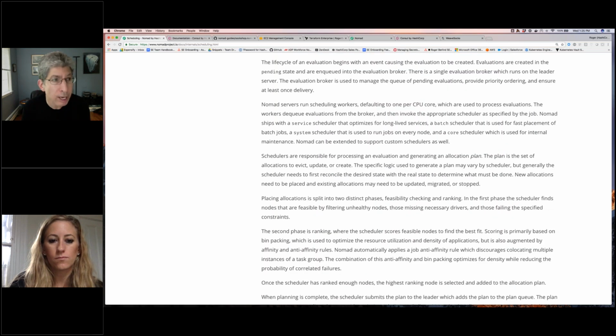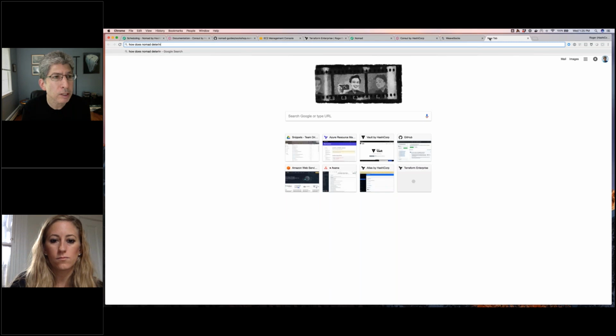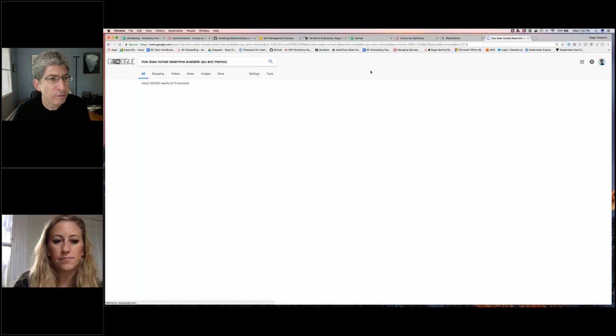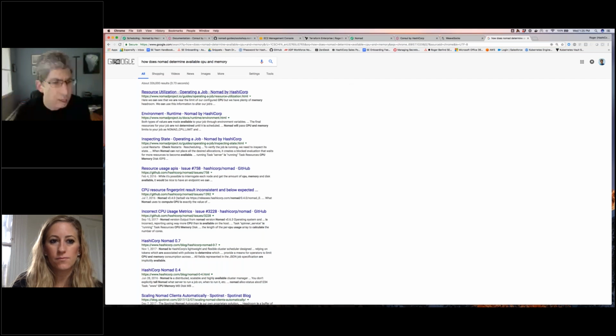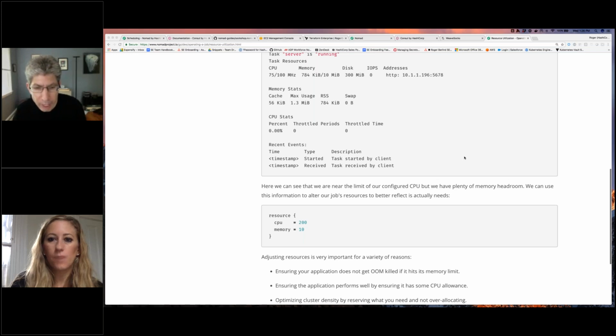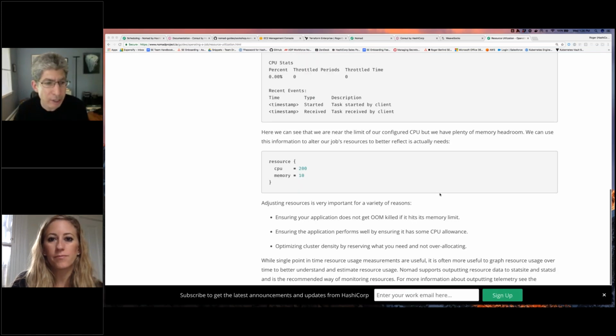And memory as well, hopefully, right? Available CPU and memory. Let's see if we can find this. I'm not sure I'm going to find this right away. I may have to get back on this, but definitely resource utilization is an important thing. And I do believe that Nomad itself determines from each client how many CPUs are available. Okay, I'll just have to double check on that and find out exactly how that's done.